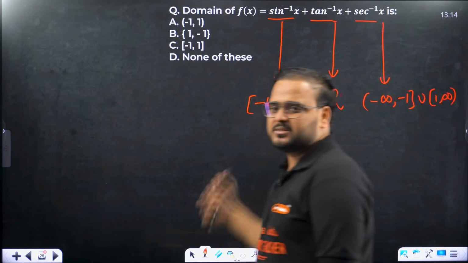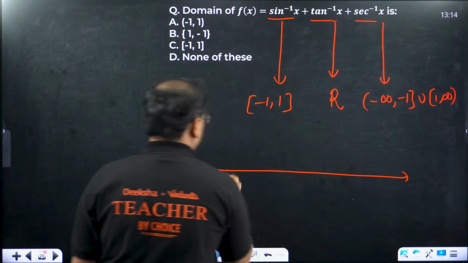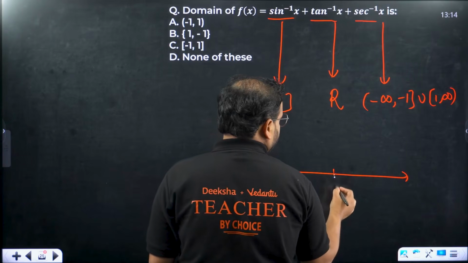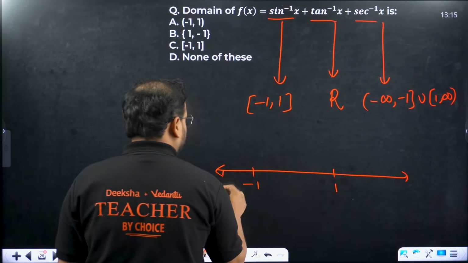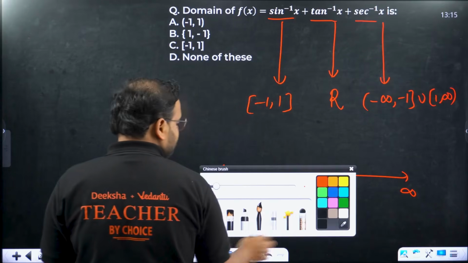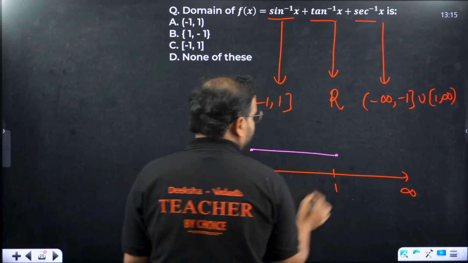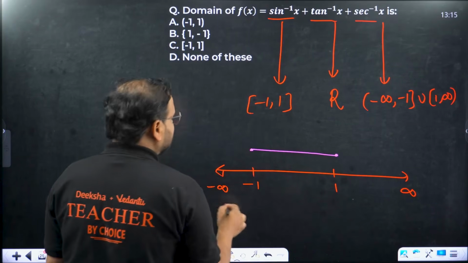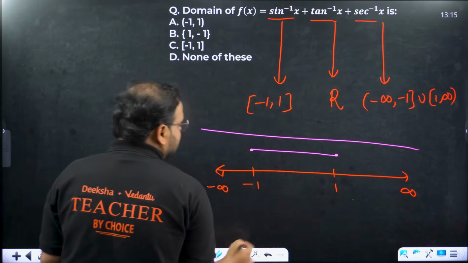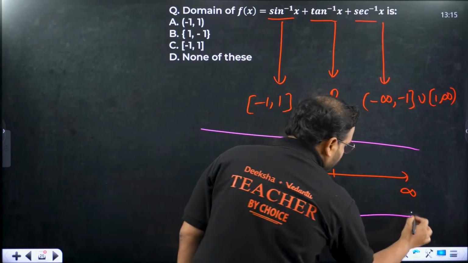What is the meaning of this? Let's check the meaning. Here is -1 and here is +1. This is minus infinity, and this is plus infinity. Now let's check the first function. It says enclose both of this between them. The second one says all of it, and the third one is very beautiful. It says enclose this, go this way, enclose this, go this way.